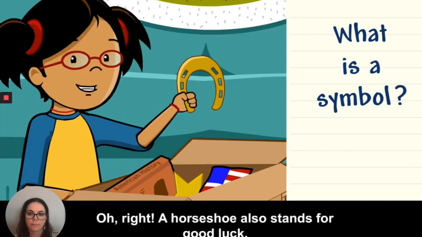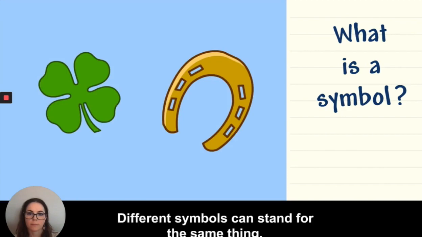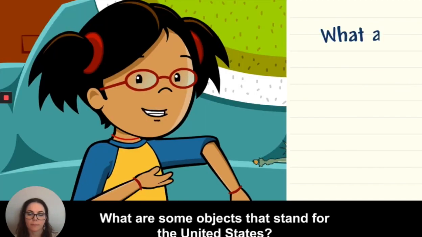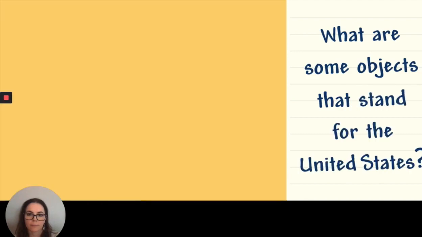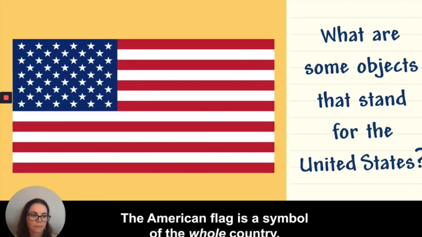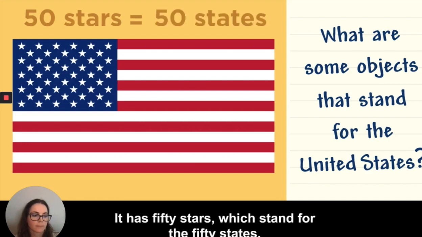Oh, right. A horseshoe also stands for good luck. Different symbols can stand for the same thing. What are some objects that stand for the United States? The American flag is a symbol of the whole country. It has 50 stars, which stand for the 50 states.